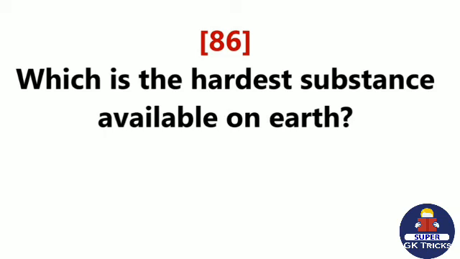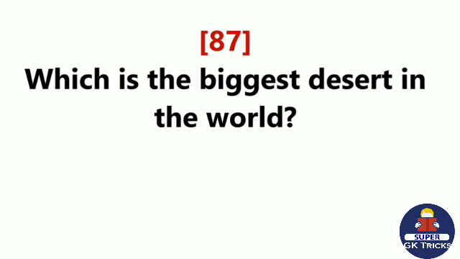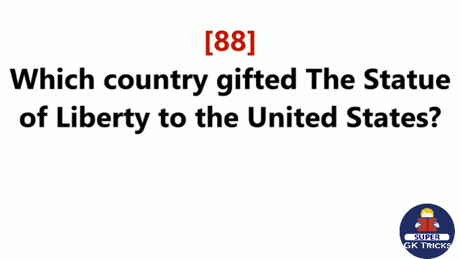Which is the hardest substance available on Earth? Diamond. Which is the biggest desert in the world? Sahara Desert. Which country gifted the Statue of Liberty to United States?